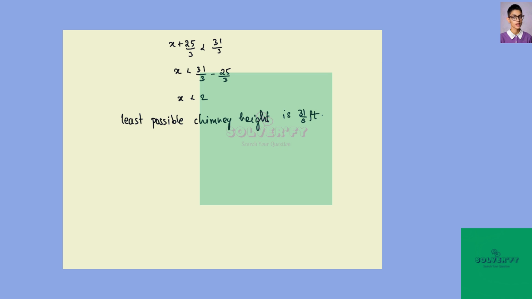So therefore the minimum height of the chimney is 31 by 3 feet. So this is the required answer for the question.